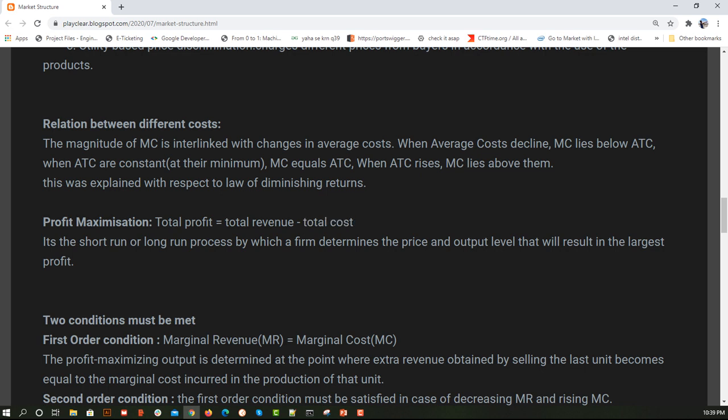It is a short run or long run by which a firm determines the price and the output level. Let's say I am selling at 10 rupees in the market and I'm producing it also at 10 rupees, so the profit is zero. So I have to increase the price of the product, or reduce the cost of transportation, or use some innovation technique so that my total cost is reduced or the total revenue is increased, so that I get an overall worthy profit. That's what profit maximization is all about.